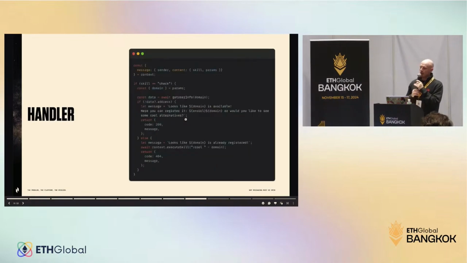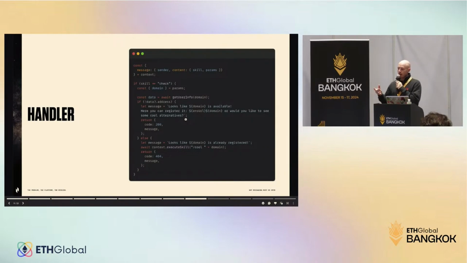So what happens after we have the values? Now we handle them. In this example, this is how to handle the check skill. I'm receiving the domain as a parameter, which was vitalik.eth. Then I'm using one of our functions that is getUserInfo. It's going to give me information about vitalik.eth, like address, domain, description, profile picture, and so on.